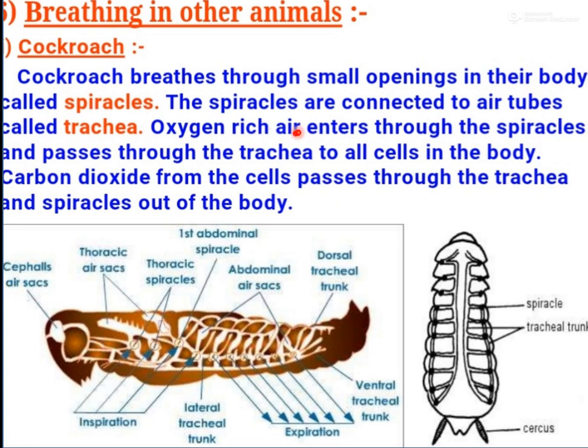So oxygen-rich air enters through the spiracles and passes through the trachea to all cells in the body, and carbon dioxide from the cells passes through the trachea and spiracles out of the body. Inspiration means air enters inside, and after moving to each and every cell, through the spiracles, this is expiration, giving out carbon dioxide.